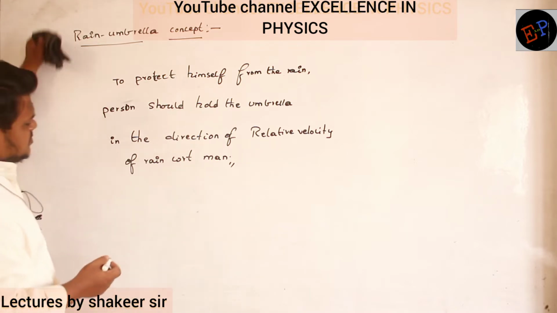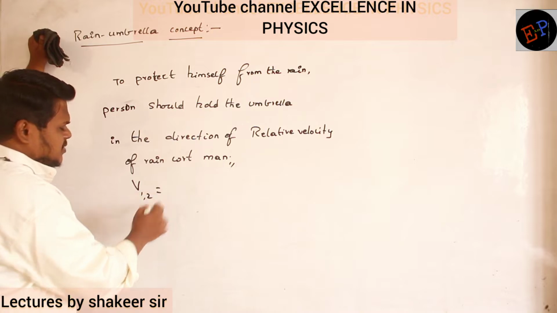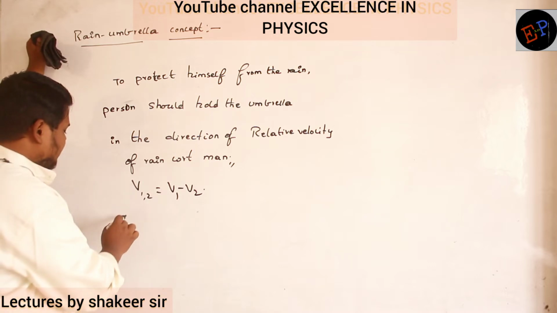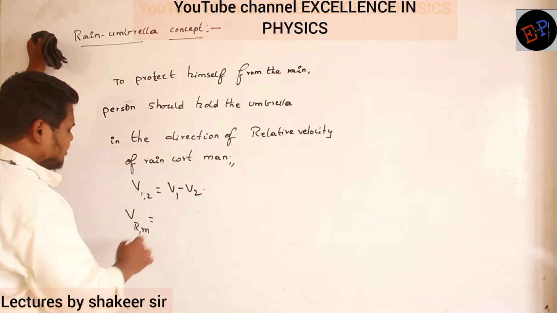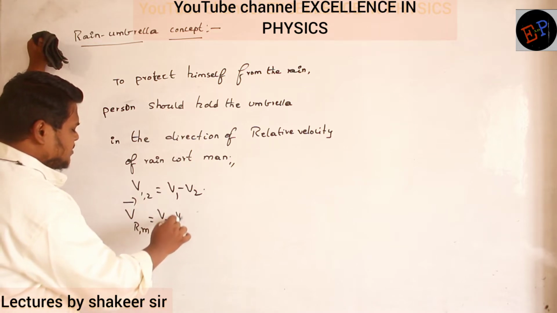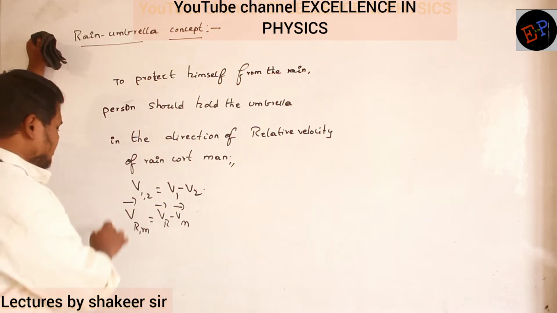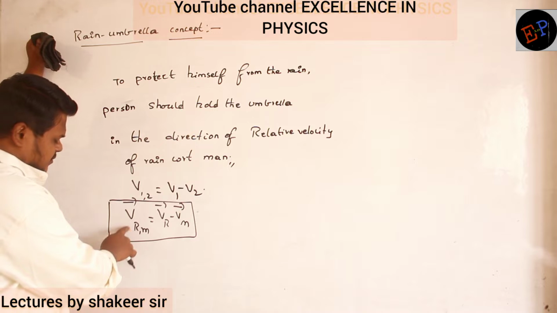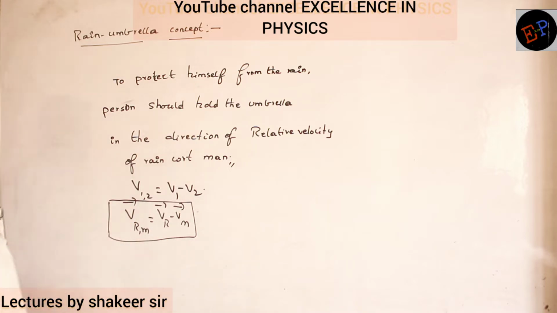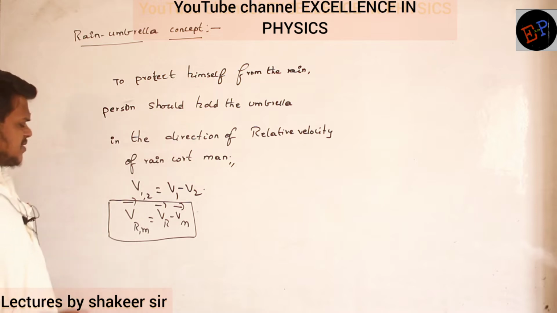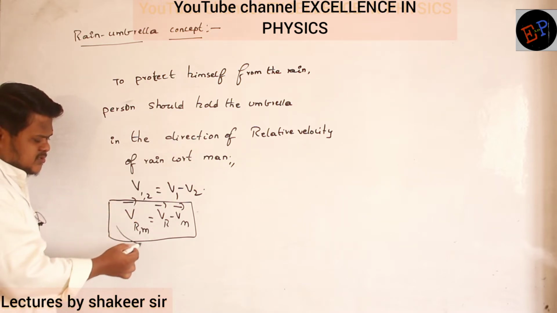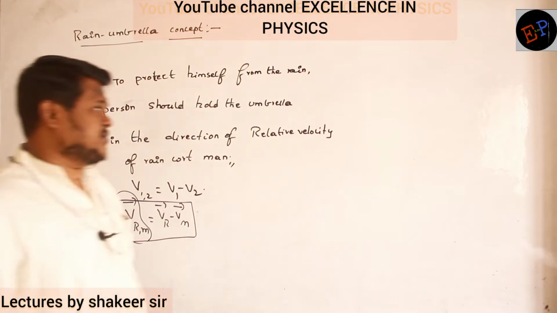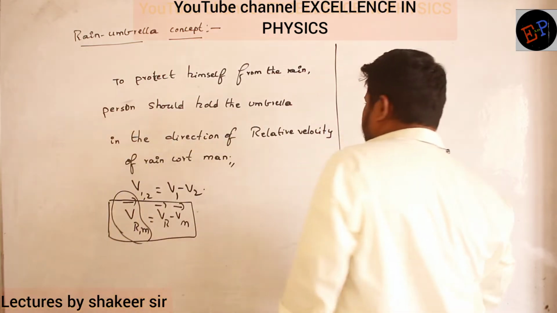So the relative velocity concept we have already written, no? V12 can be written as V1 minus V2. This we have already studied. In the same manner, we will write velocity of rain with respect to man as velocity of rain minus velocity of man. Here also the total concept is based on this relative velocity concept only. So the person should hold the umbrella in the direction of the relative velocity of rain with respect to the man. Okay, now let us try to understand some examples based on this.